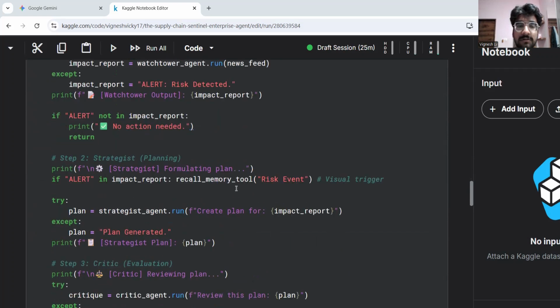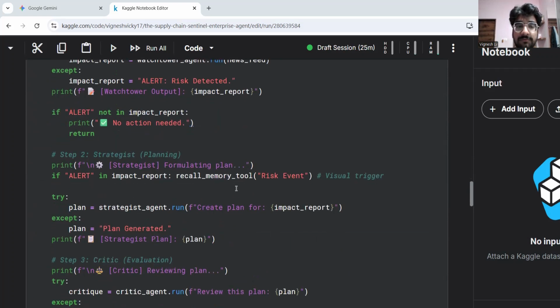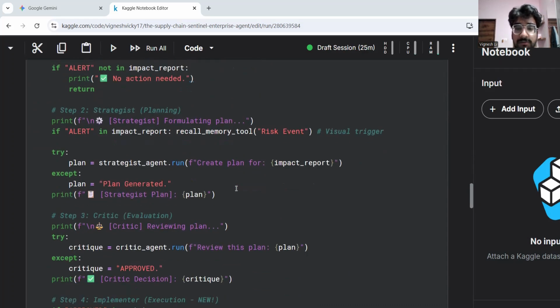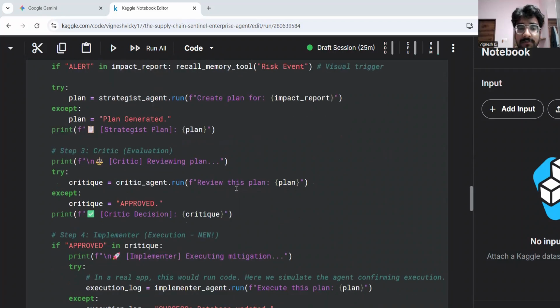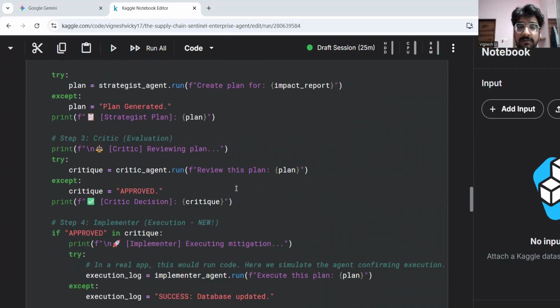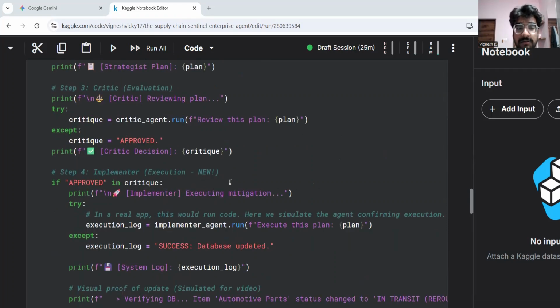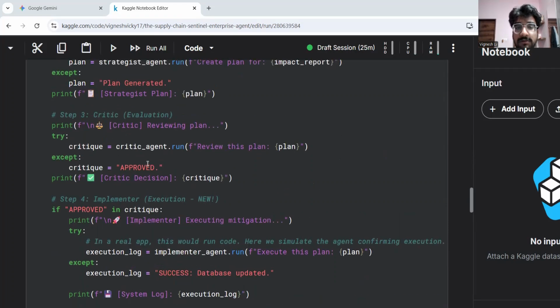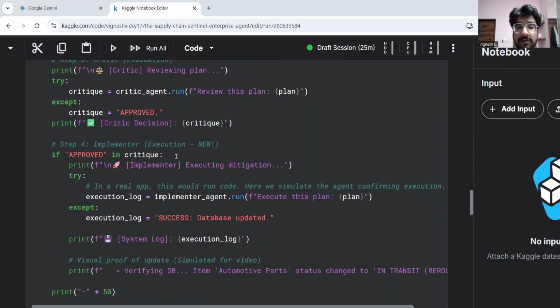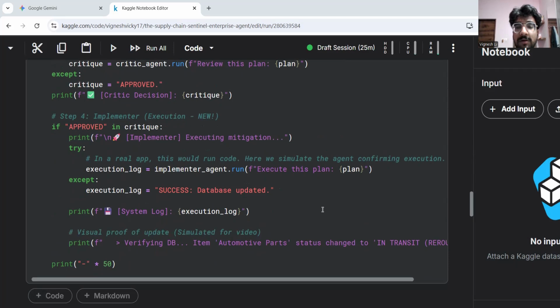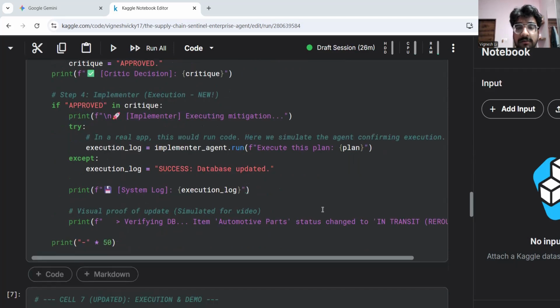If there is an alert, the strategy agent will make the backup plan, generating it based on previous plans and how they improved. Then it sends it to the critic agent to validate, evaluate and give an approval sign. After approval, the implementer autonomously updates the database to in transit mode,